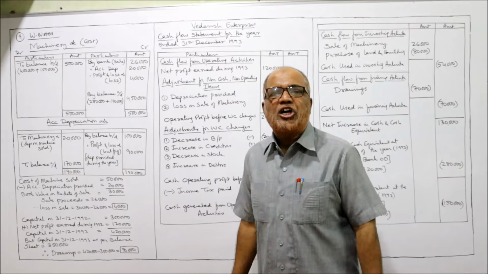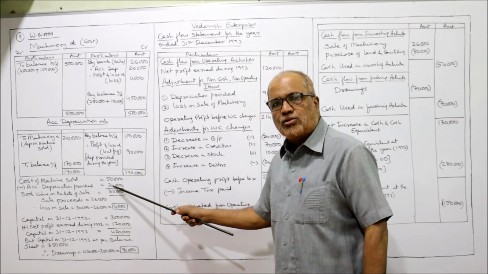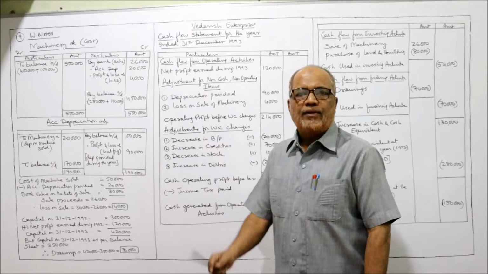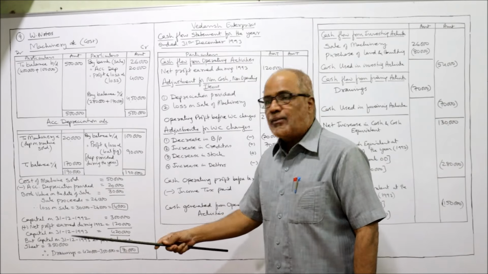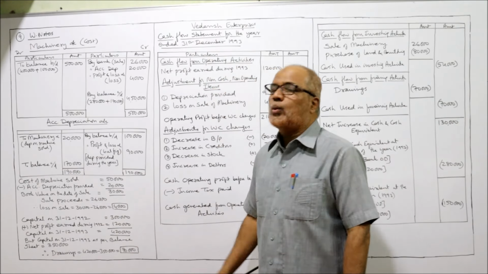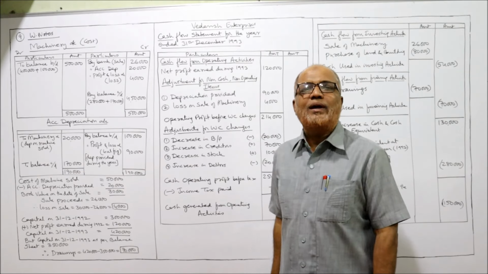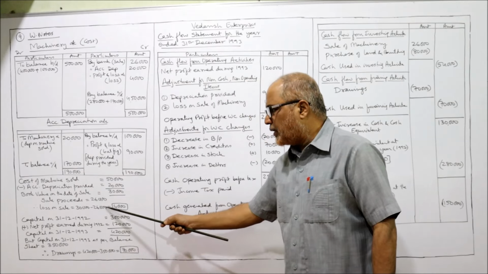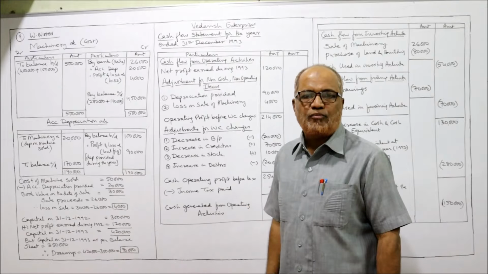And what is the accumulated depreciation? 20,000. So deduct accumulated depreciation 20,000. 30,000 is the book value on the date of sale. When the machine was sold, its book value is 30,000 and the sale proceeds are 26,000. 30,000 worth of machine was sold for 26,000, so there is a loss on sale. 30,000 minus 26,000, 4,000 rupees, is the loss on sale of machine.